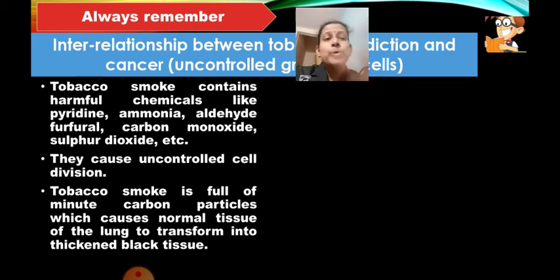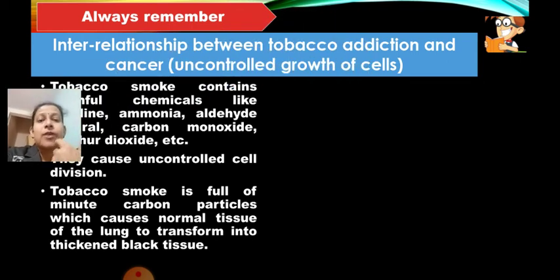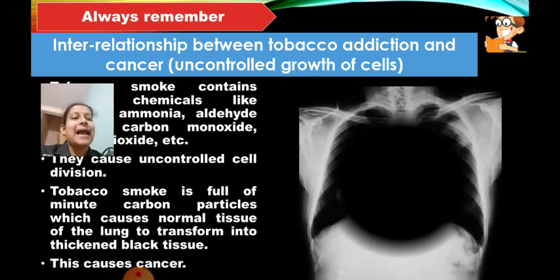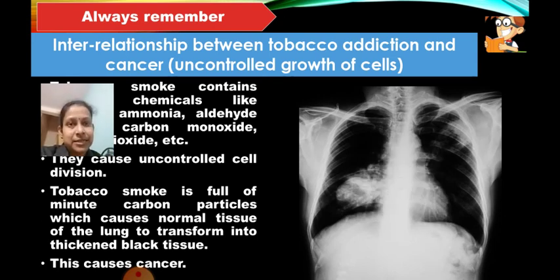the smoke which is due to smoking. The tobacco smoke which is due to smoking is full of minute carbon particles. Fine, because aldehyde furfural, pyridine, carbon monoxide, all these are carbon compounds. And because these carbon compounds are there, what will happen? They will get settled into your trachea and the lungs. Since they are full of carbon particles, they cause normal tissue of the lung to transform into a thickened black tissue, and therefore it causes lung cancer. Fine. And finally the person dies due to lung cancer.